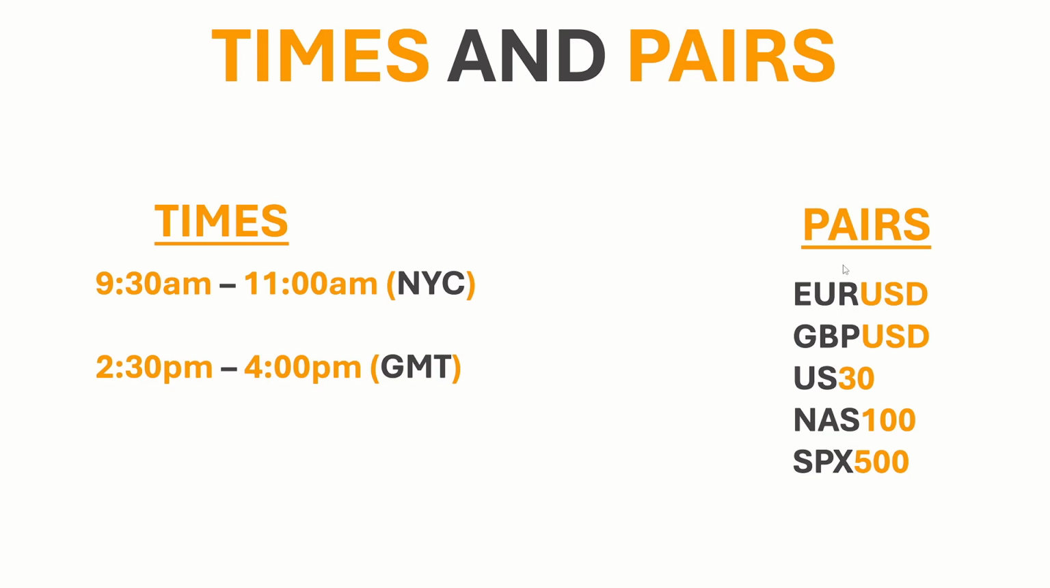And as for pairs, EURUSD and GBPUSD, as they are dollar correlated, they work really well with this strategy, and any of the main indices such as US 30, NASDAQ 100 and SPX 500.